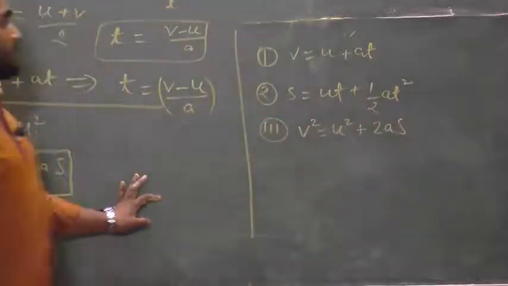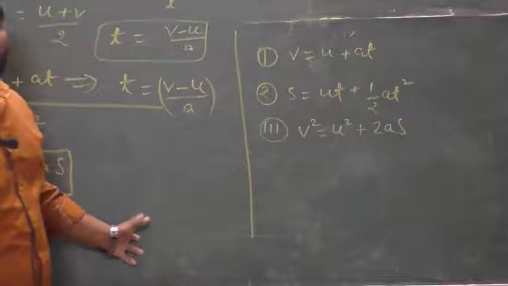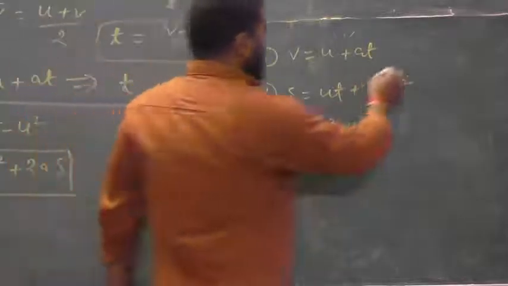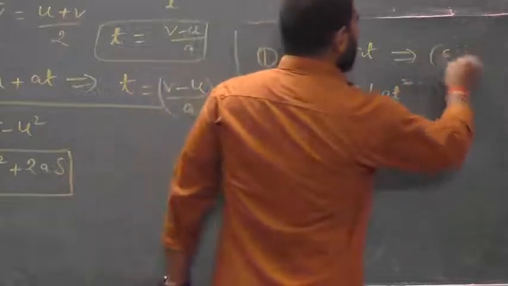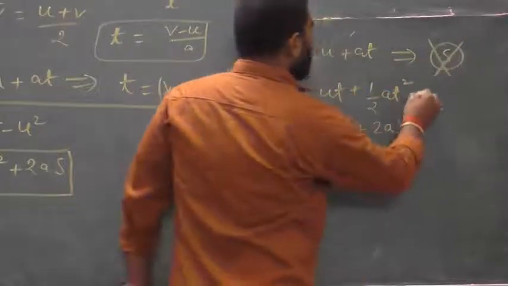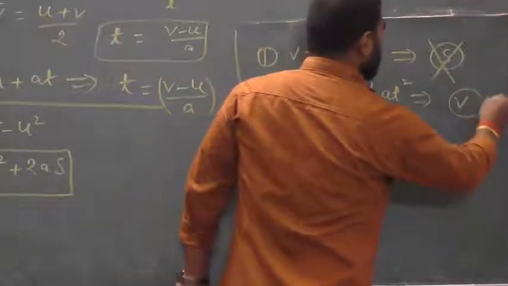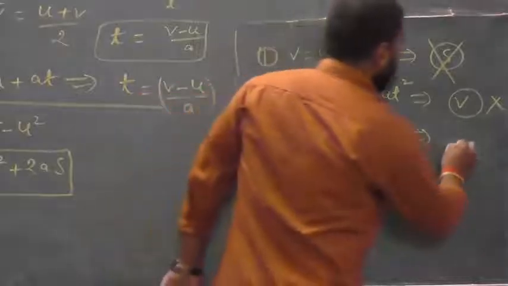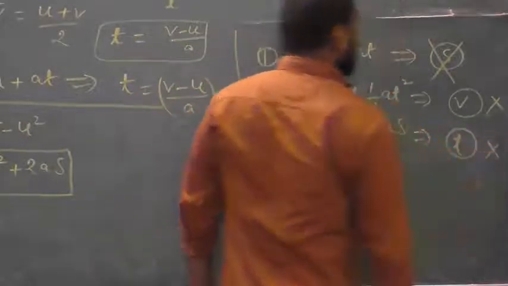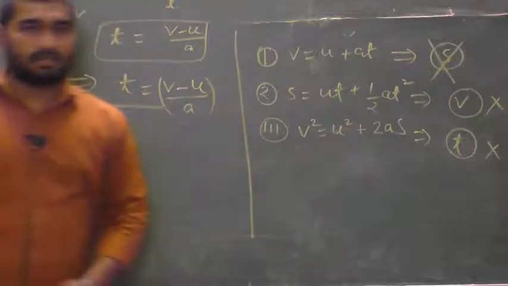These equations are used to solve the numericals related to this chapter, according to the situation. And what is the situation? In the first equation, s, meaning displacement, is not given. In the second equation, final velocity is not given, and in the third equation, time taken is not given. So according to the situation we will use these equations to solve the numericals.